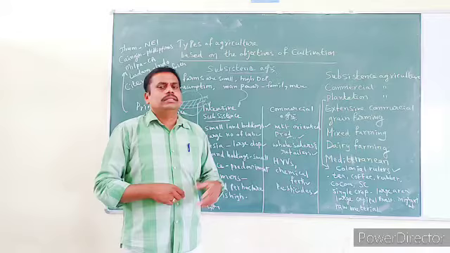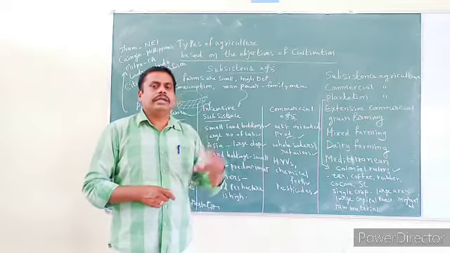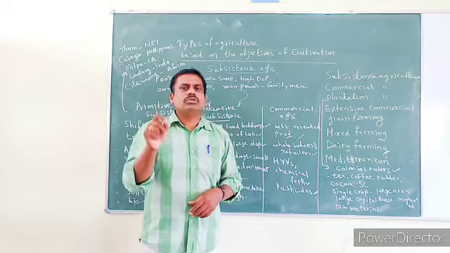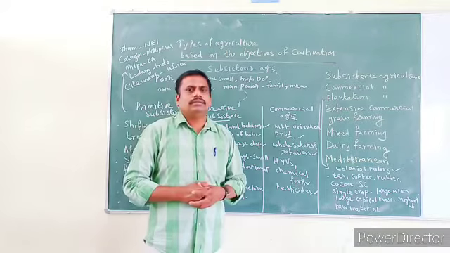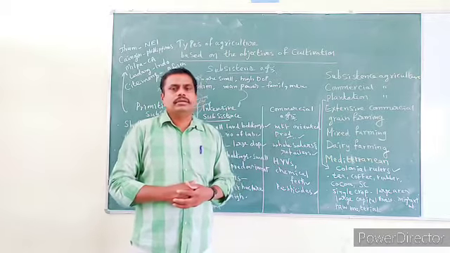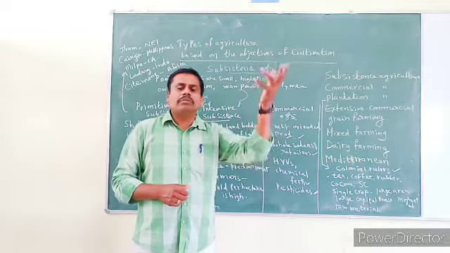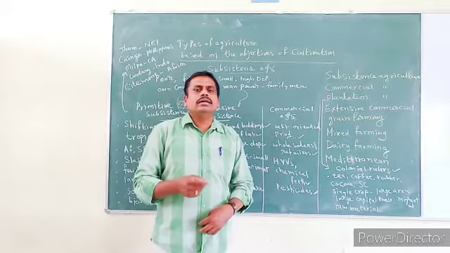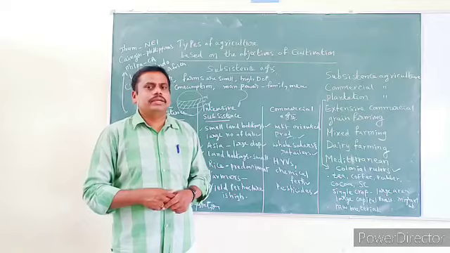That means the crops which may get more prices in the market, only such crops are grown. For example, if a farmer has 5 acres of land, the farmer may go for the crops which may fetch more prices in the market. He may not go for paddy, because paddy may get less price in the market.